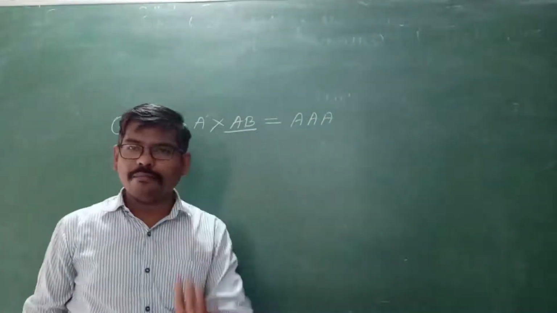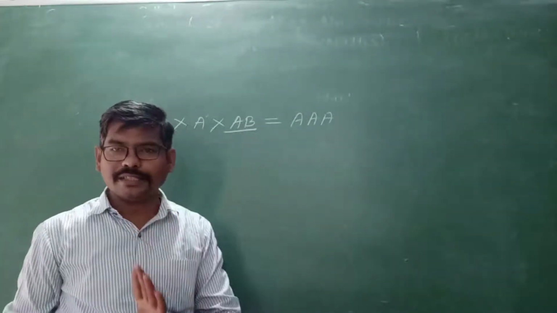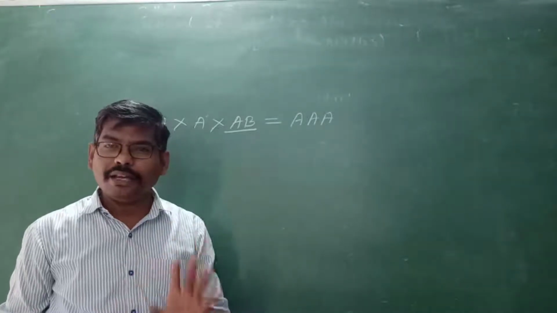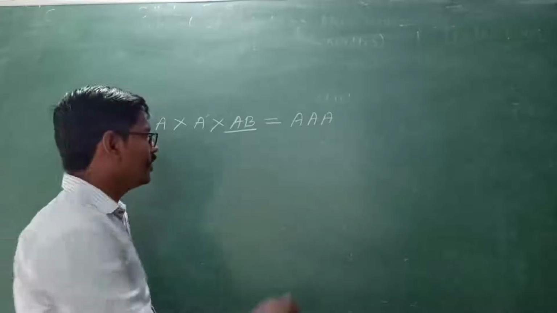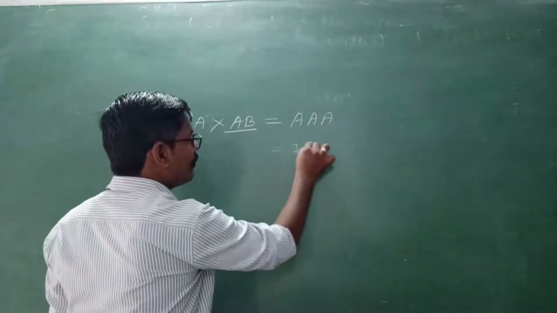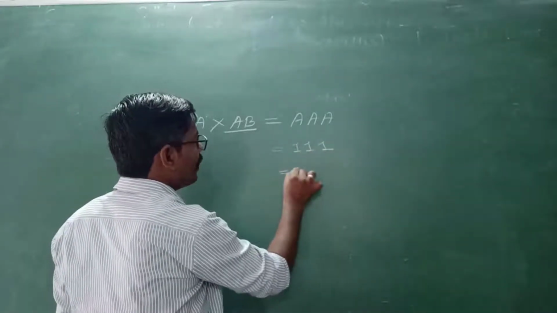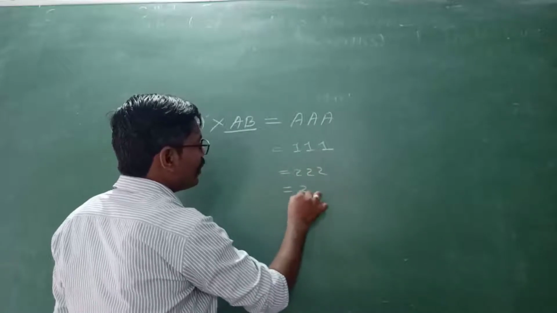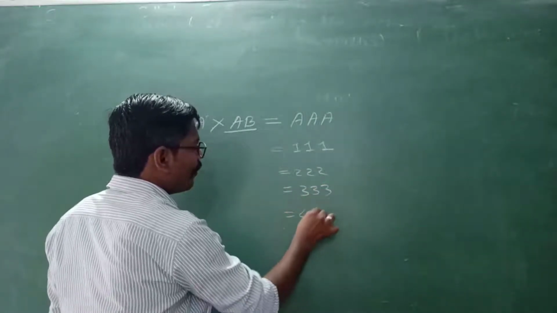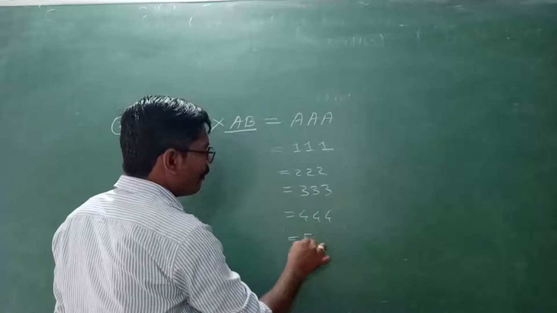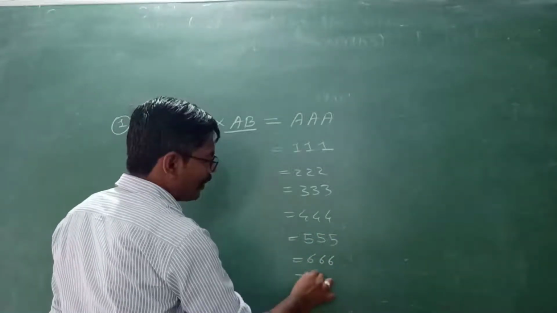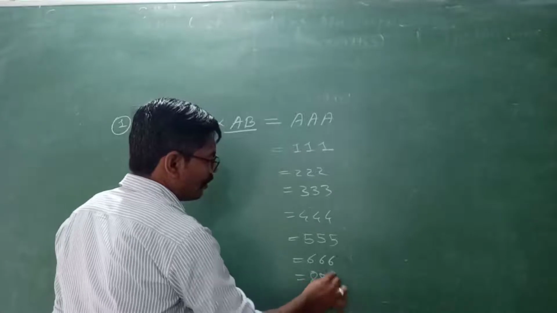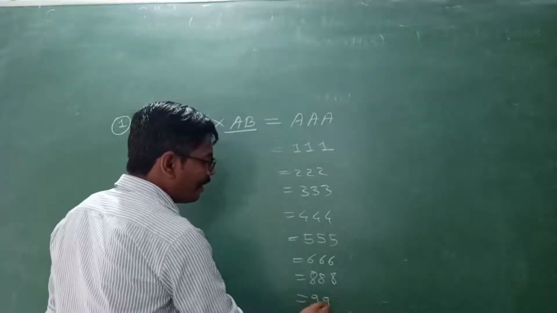We know A's value will be a one-digit number, from 1 to 9, it can be any one. So here 9 possibilities are there. That number can be triple 1, triple 2, triple 3, triple 4, triple 5, triple 6, triple 8, triple 9. Got it, my dear students?